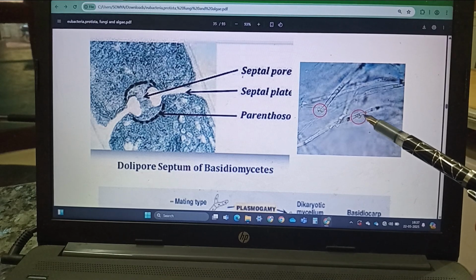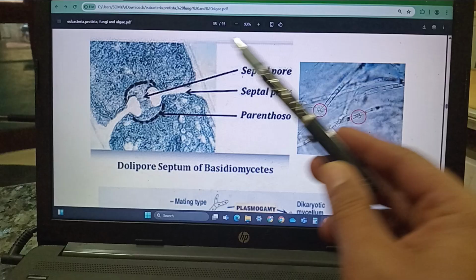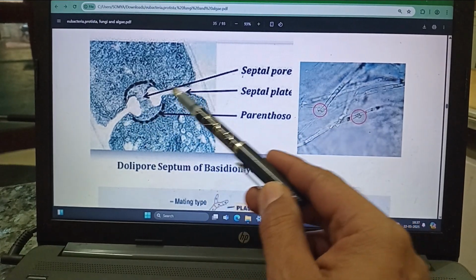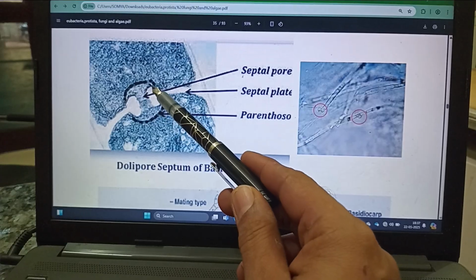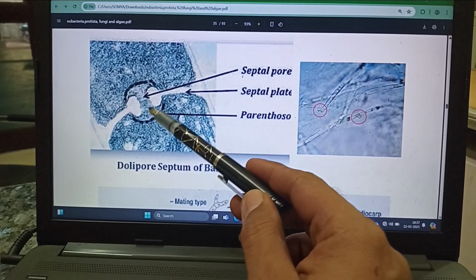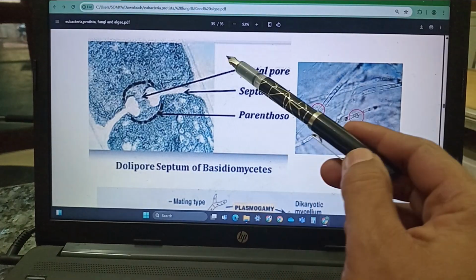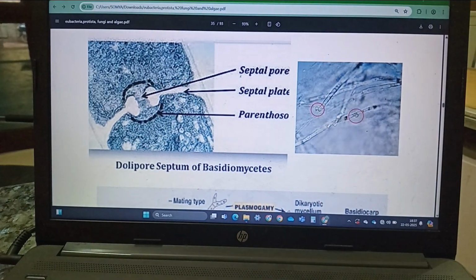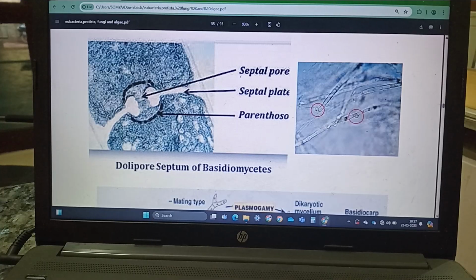The nucleus migrates through this clamp connection, and also the septa of the basidiomycetes have a special structure called the dolipore, which is a swelling present at the septal pore, the dolipore septum of the basidiomycetes.